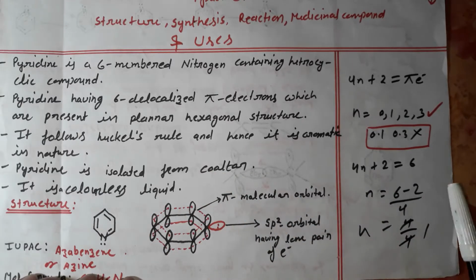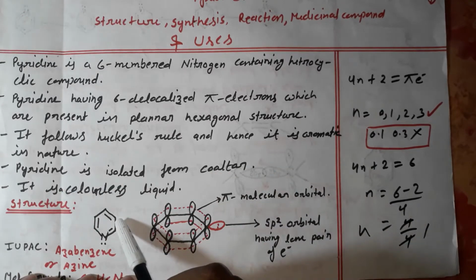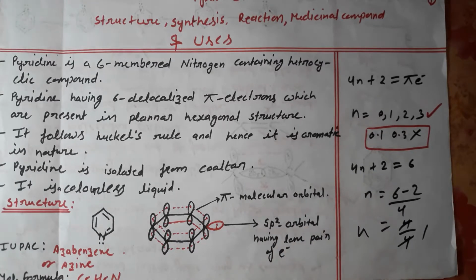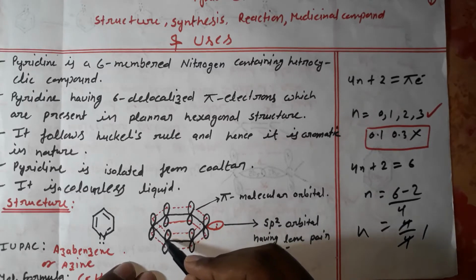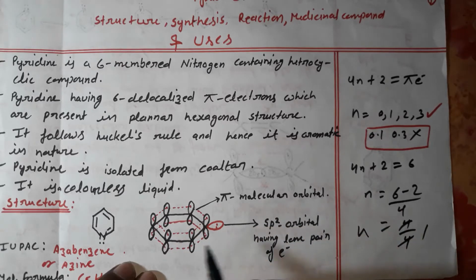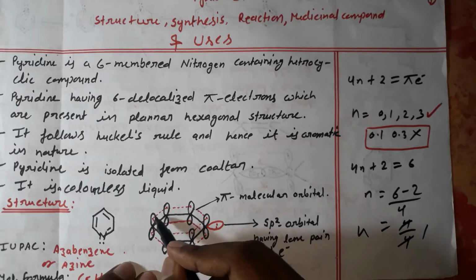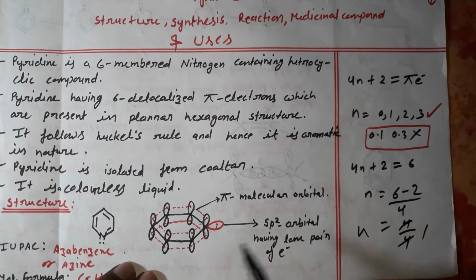The next point is that pyridine is isolated from coal tar, and it is a colorless liquid. Now look at the structure of pyridine and its arrangement of orbitals. This is a sigma bond, formed by overlap of sp2 hybrid orbitals, and these are p orbitals, which overlap to form a pi molecular orbital. When p orbitals overlap, they form a pi molecular orbital, and when sp2 orbitals overlap, they form a sigma bond.